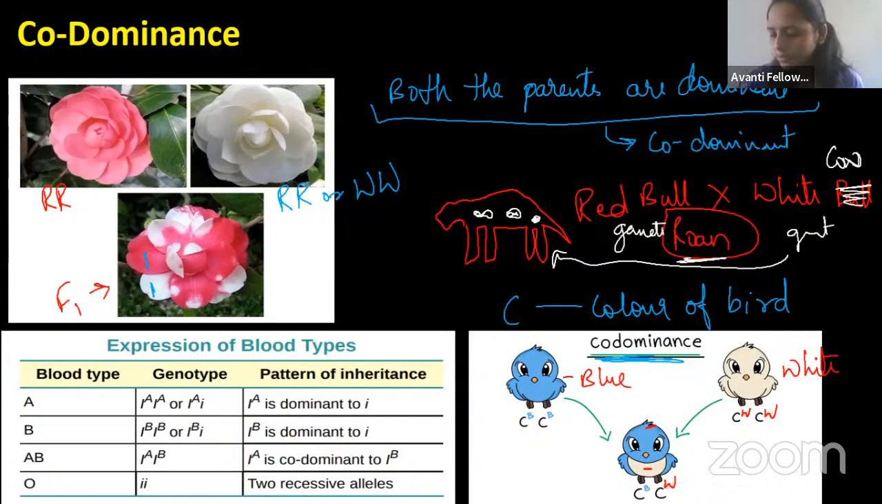Did you understand this, guys? Fine. So always remember, if they are asking about blending of the character, it is incomplete dominance; mosaic is codominance.